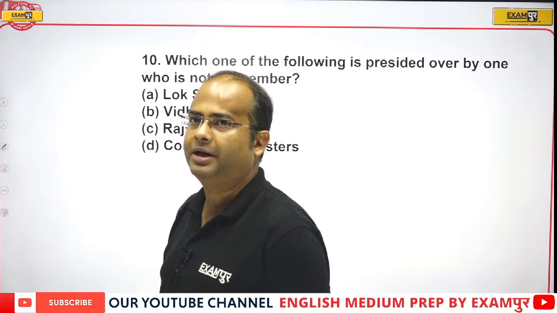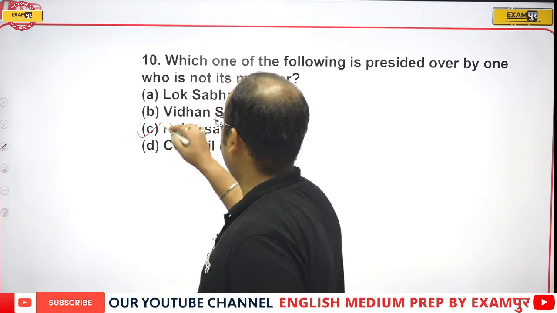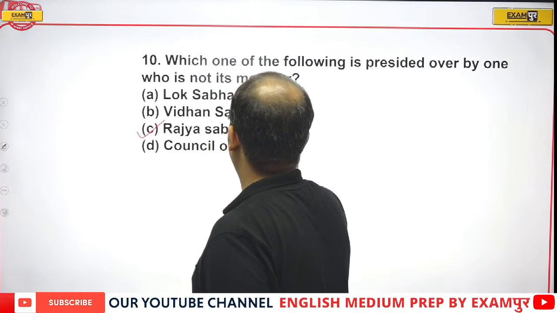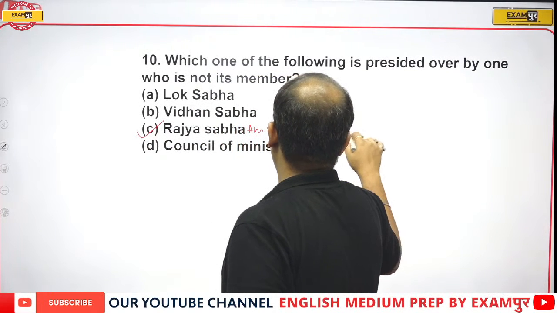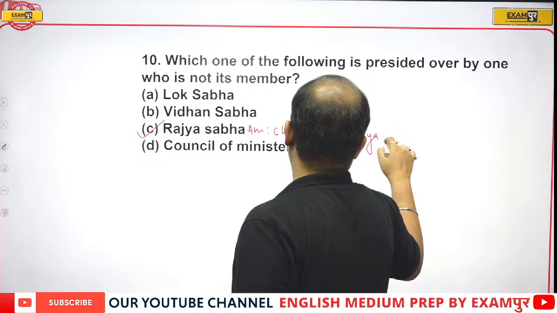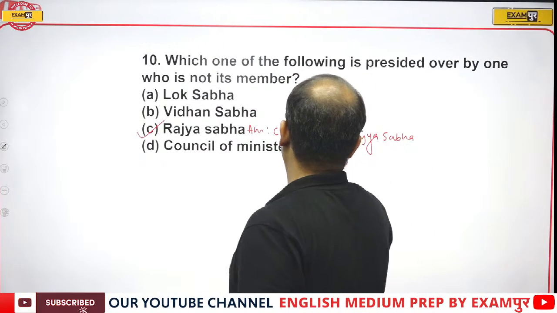Very good. That will be Rajya Sabha. And why Rajya Sabha? Because the chairman of Rajya Sabha is the Vice President.